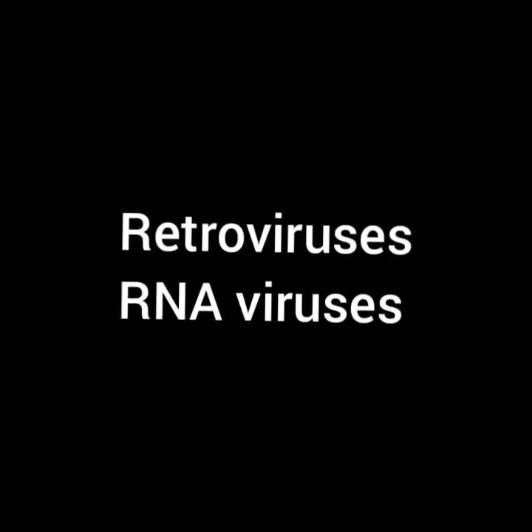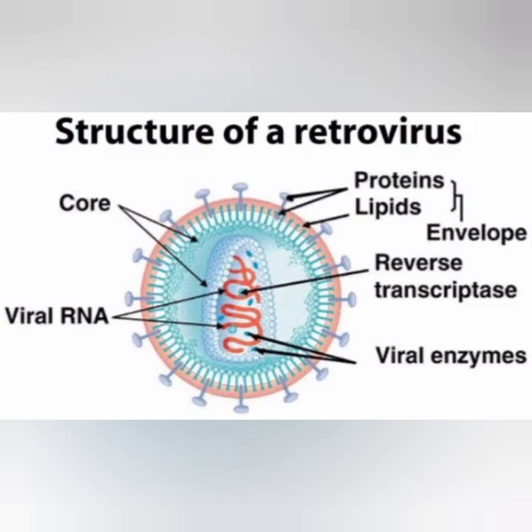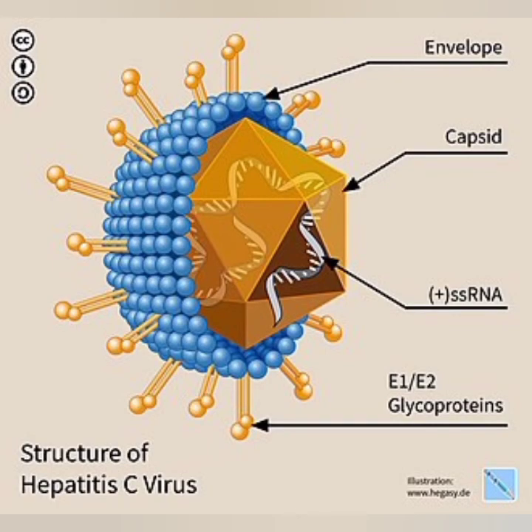So next are RNA tumor viruses or retroviruses. These are the type of viruses that insert a copy of their RNA genome into the DNA of host cells, which results in change in the genome of the cells. An example for that is hepatitis C virus, which is an RNA virus that causes chronic hepatitis and cirrhosis, and has a capacity for infecting liver cells.